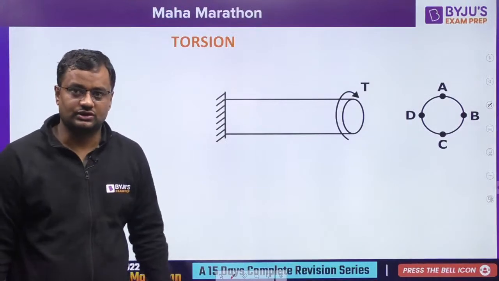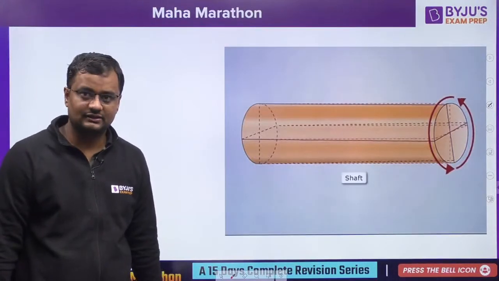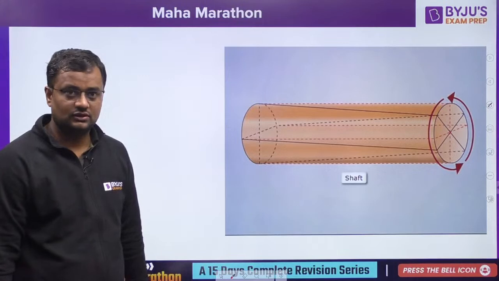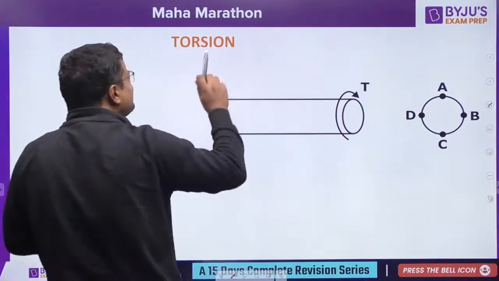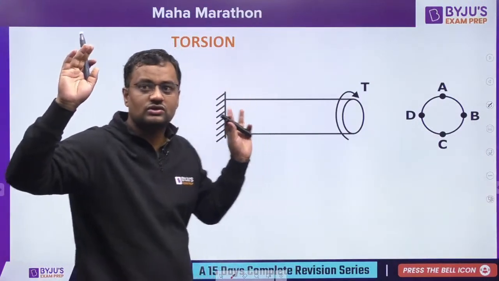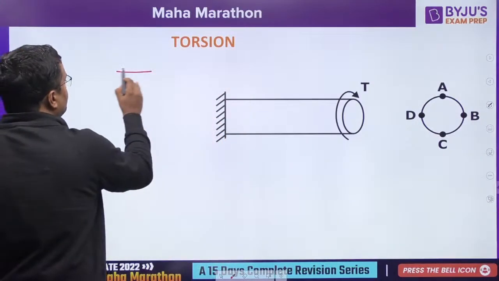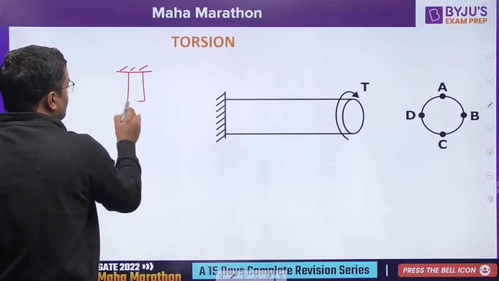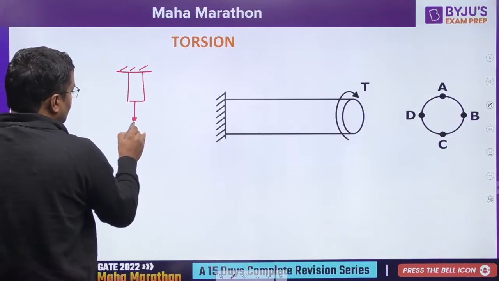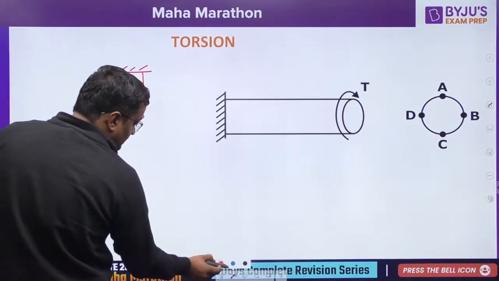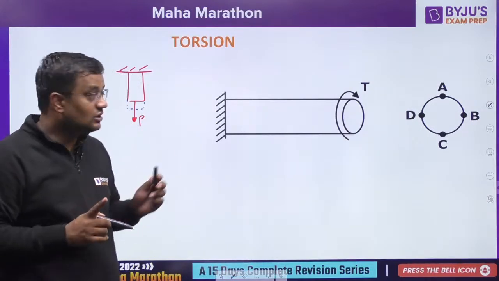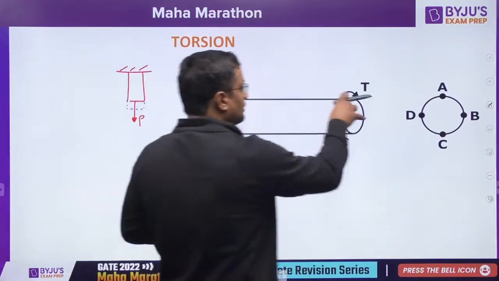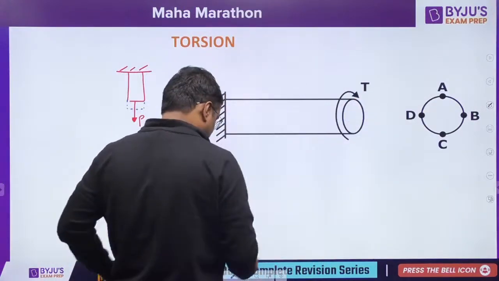Now let us come to the torsion. Everybody ready? Whenever I apply a torque, torsion is just like the first chapter. In the first chapter, guys, when we apply a force P, there will be a deformation. Similarly, in the torsion chapter, when I apply a torque, the cross section is like this.